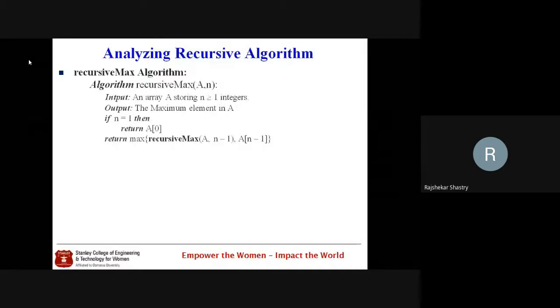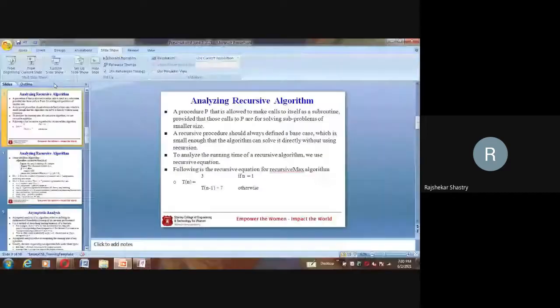So that means the condition has to be verified for both the true case as well as the false case. Do we have to verify the condition n is equal to 1 or not? We have to verify the condition, and if it is false, then we come to this T of n minus 1 plus 6. So the comparison n is equal to 1 is 1 primitive operation that we missed. So that's what we have to add here.